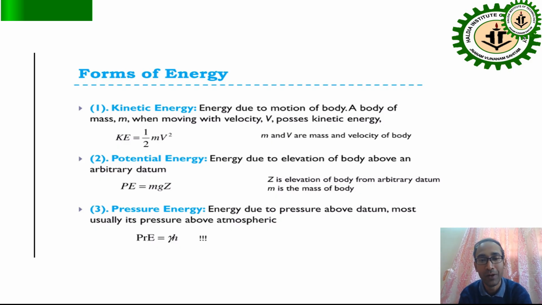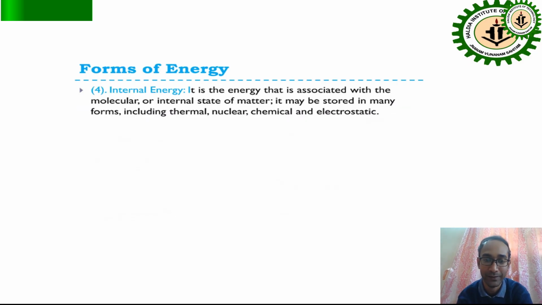So, what is potential energy? Potential energy is due to the elevation of a body above an arbitrary datum. We can say the potential energy PE equals m g z, where Z, or H, is the elevation of the body from the arbitrary datum. Next is pressure energy. Pressure energy is due to the pressure above the datum, most usually the pressure above atmospheric pressure. So pressure energy equals gamma into H, where H is the height above the atmospheric pressure height.